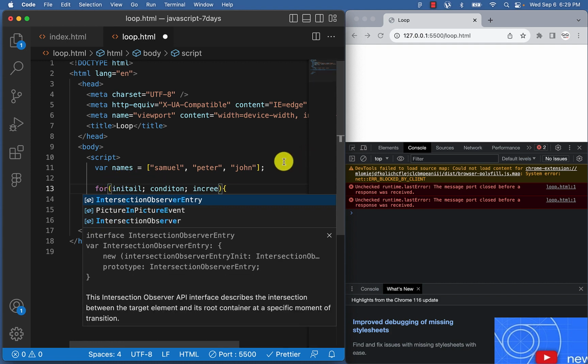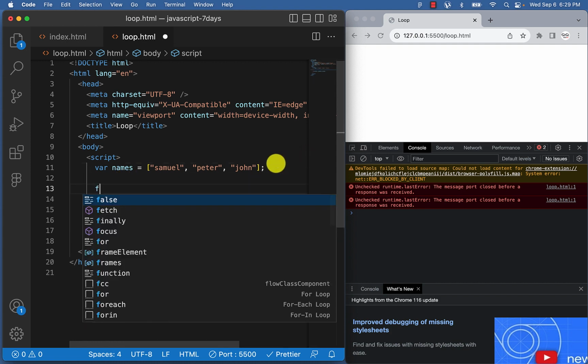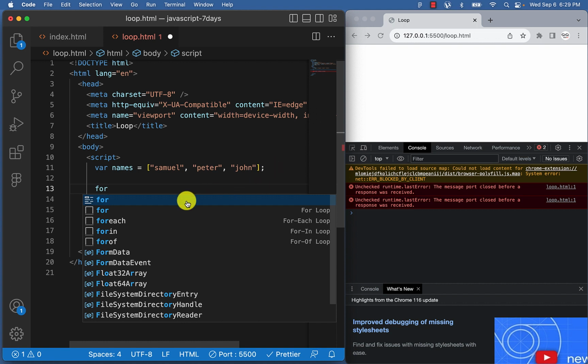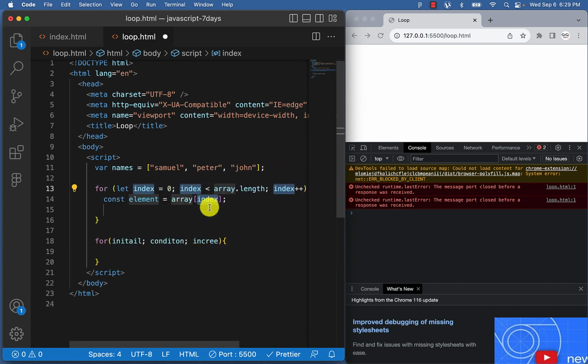All right. So one cool thing about using VS Code is that once you just type for like this, you see for loop, for loop. You see it here. So if you click on it, it should just give you the auto-generated one. So exactly. The first one here is your initial. Where should I be starting from? This second one here is your condition. While this one here is your increment.